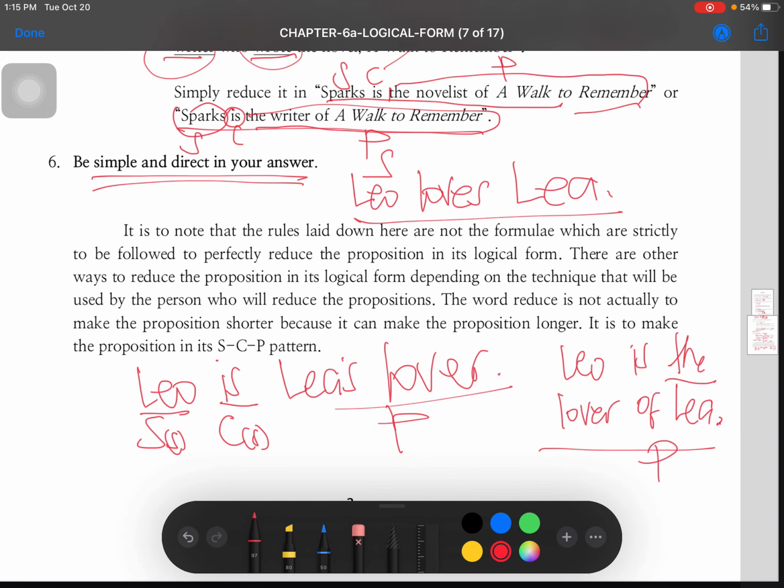This is the predicate. This is the copula. This is your subject. So, in that way, meron tayong sinusundan na pattern, the SCP pattern, or yung subject, copula, predicate pattern. So, class, I hope that you have learned something about this discussion, and kapag may mga questions pa kayo, clarifications, feel free to ask me, and magtutulungan tayo.